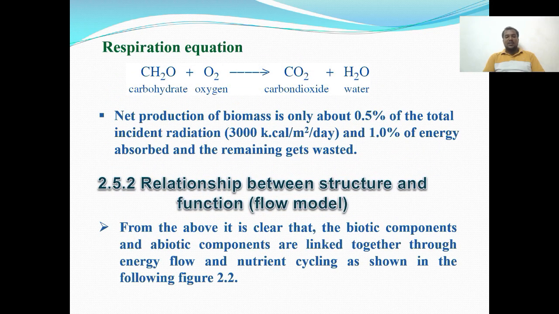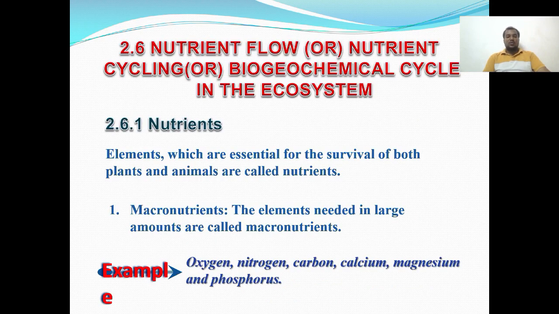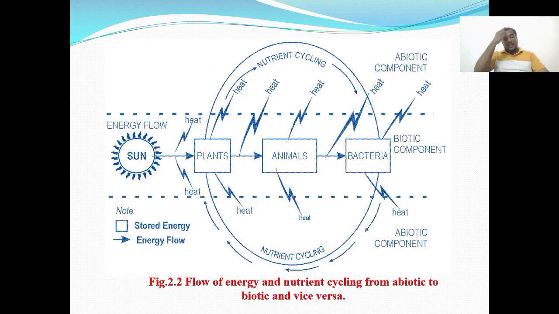The relationship between the structure and functions of energy flow models. From the above, it is clear that biotic components and abiotic components are linked together through the energy flow and nutrient cycling, shown in the figure. In this figure, the energy flow in the ecosystem between the biotic and abiotic components, and vice versa, is shown.